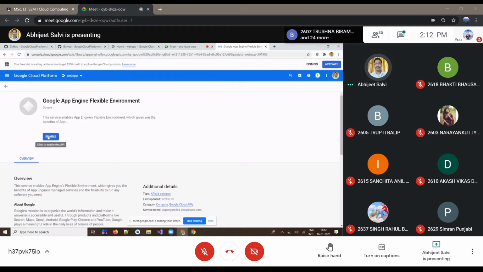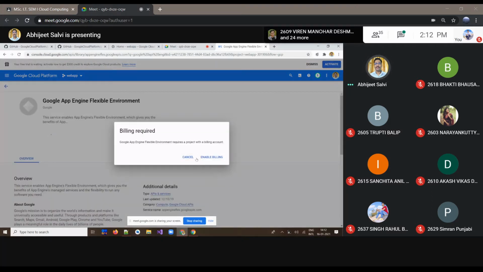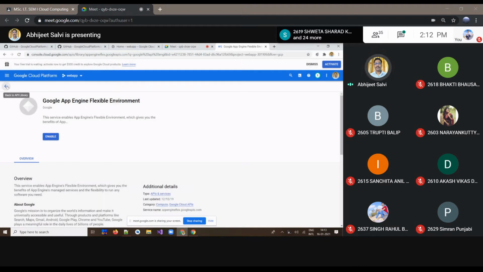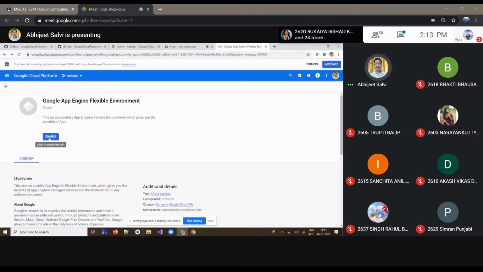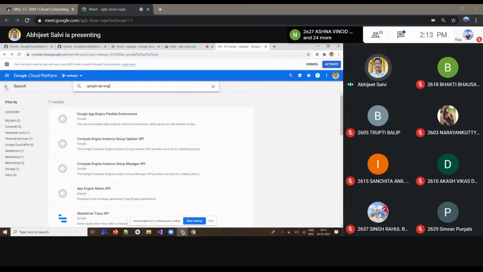To get this, make sure your account has the free tier enabled, then only we can do it. Because of some technical issue, I'm facing that problem, but you can try it. You are supposed to provide debit card or credit card details over there. That's safe. They will charge 1 rupee, and you will get it back after some time. I'm facing some problem enabling this particular service, but you could try it on your side.